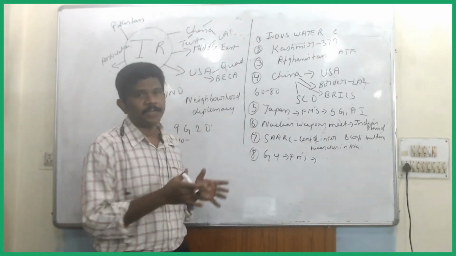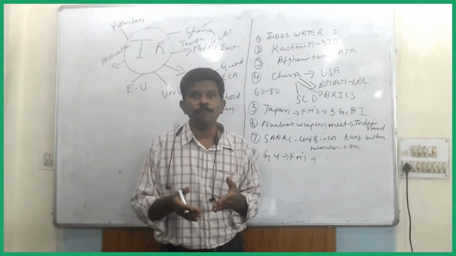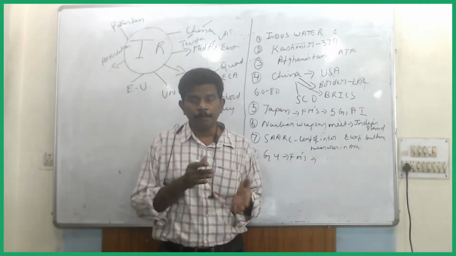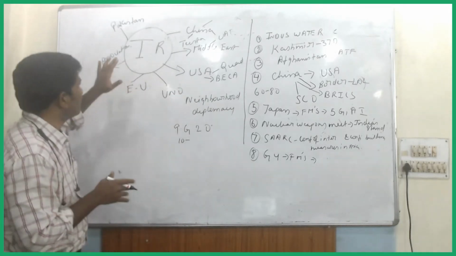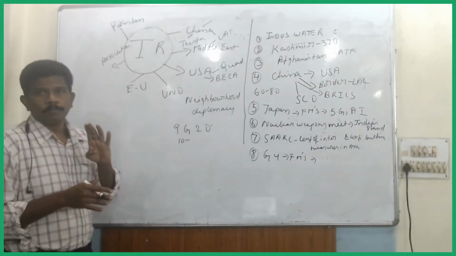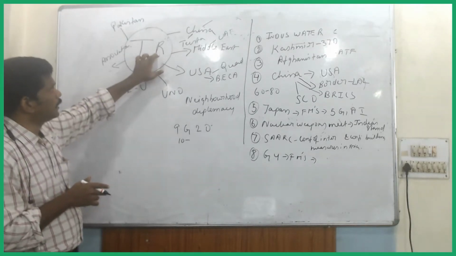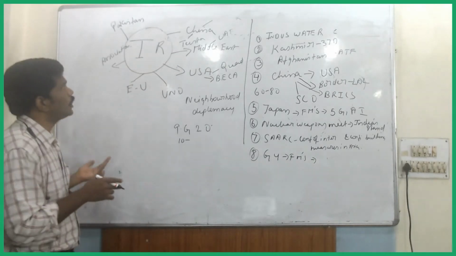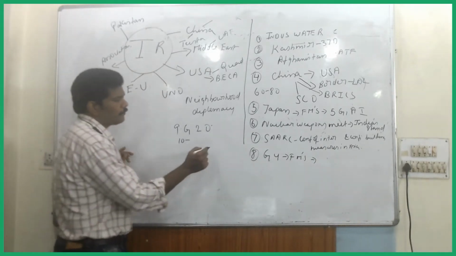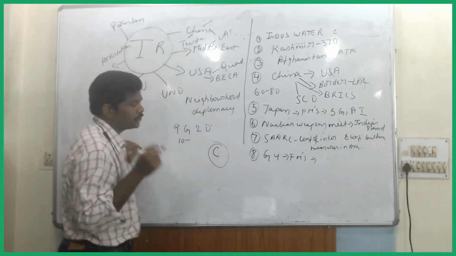Having said that, what are the important areas we need to focus on regarding IR? As I have told you, around 4 to 5 questions will be asked. The most important, 90% of the times, they will ask a question on China.